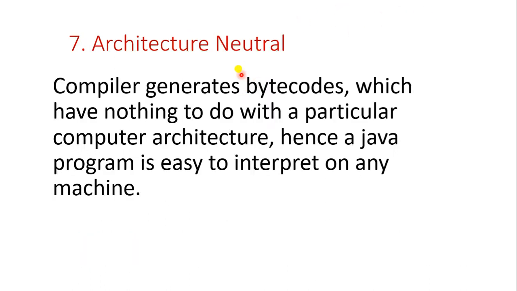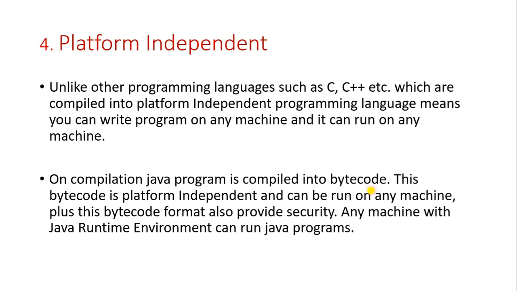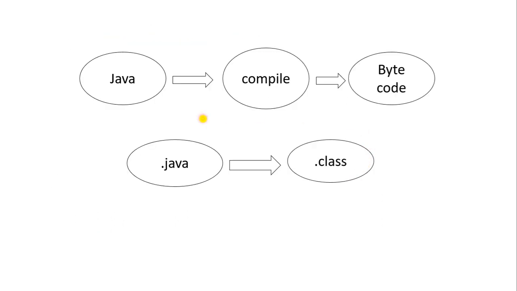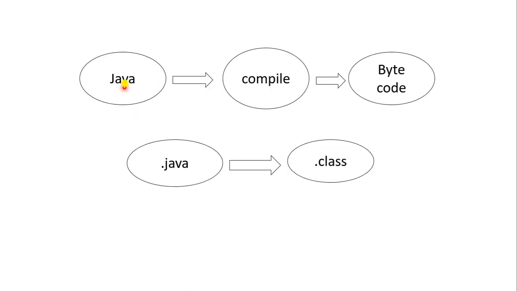Okay, let's go to the seventh feature, architecture neutral. The compiler generates bytecodes which have nothing to do with a particular computer architecture. Hence, a Java program is easy to interpret on any machine. Just now I told that I will explain bytecode clearly. In architecture neutral, you will understand this. When you compile the Java program which you have written, you get the bytecode, and this is very safe and secure.